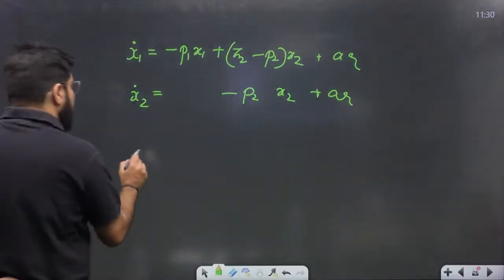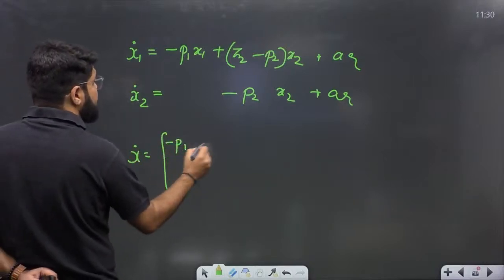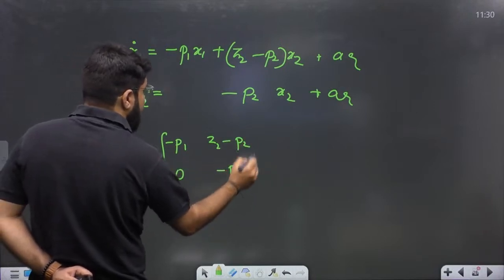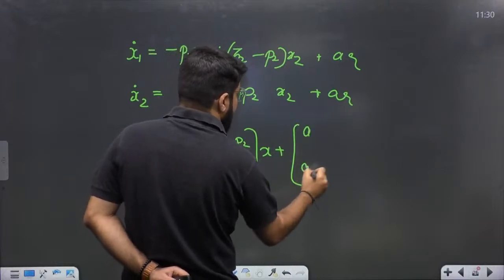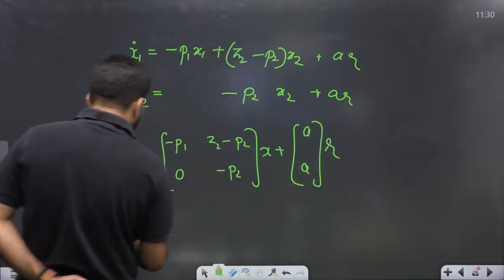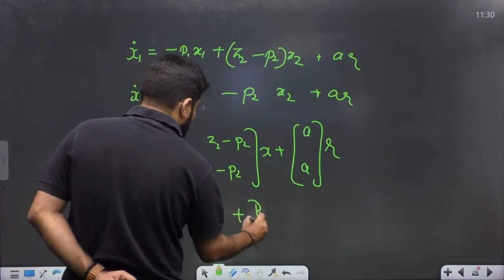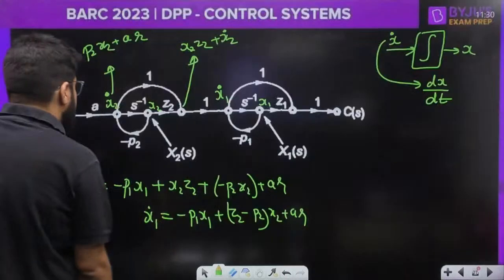Okay, so now when you write this in the matrix form, x dot is equal to minus p1 z2 minus p2 0 minus p2 into x plus a r. This is like x dot is equal to ax plus bu. Now let us match with the options.